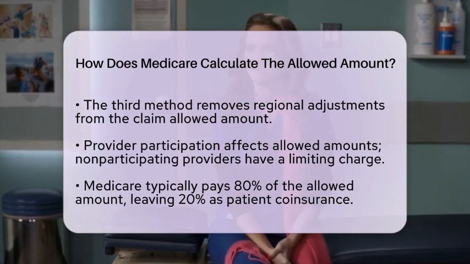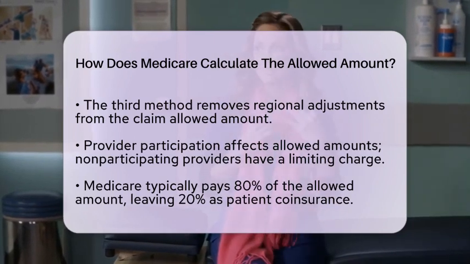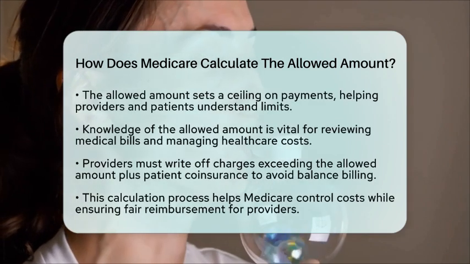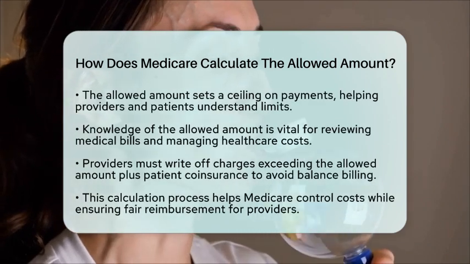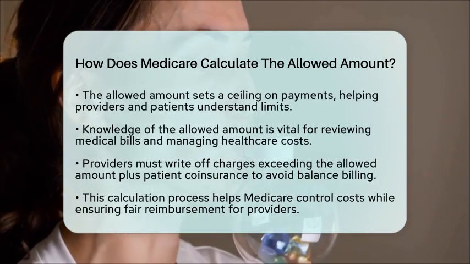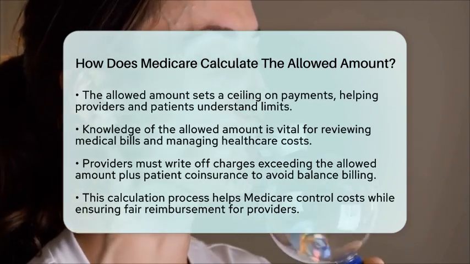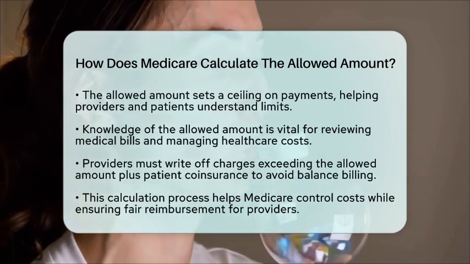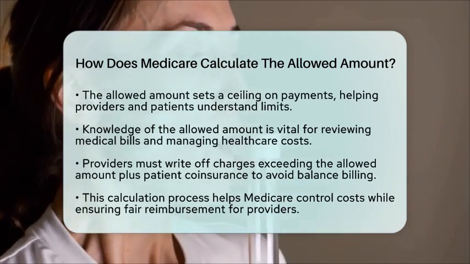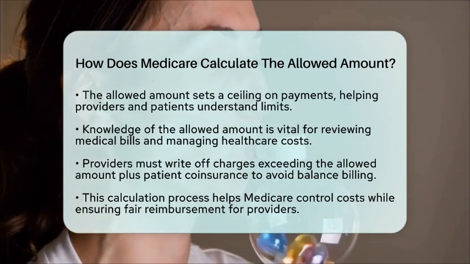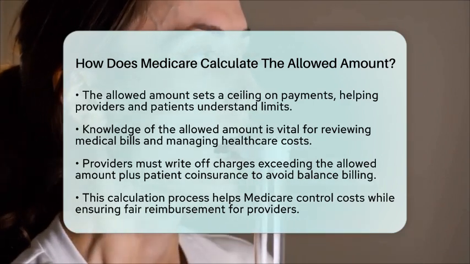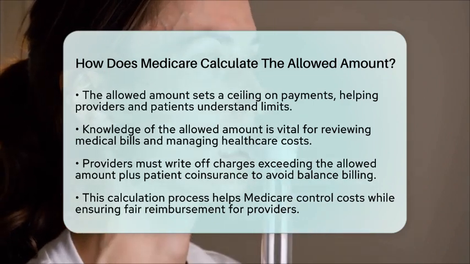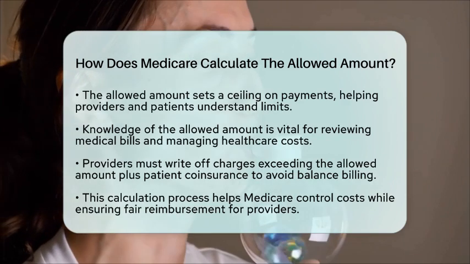In practical terms, the allowed amount sets a ceiling on what Medicare will pay for a service. This helps both providers and patients understand payment limits. During medical bill review and healthcare cost management, knowing the Medicare allowed amount is essential. It helps identify overcharges and ensures that billing aligns with Medicare rules. Providers must write off any charges that exceed the allowed amount plus patient coinsurance. This prevents balance billing beyond what Medicare allows.